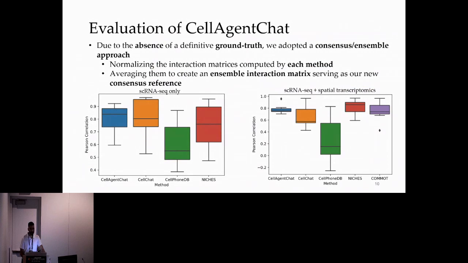We then computed the Pearson correlation between the newly calculated ensemble interaction matrix and the calculated communication patterns from each method. We found that CellAgentChat was comparable in performance with state-of-the-art methods CellChat, NICHES, and Komoot as well, but displayed much lower variability than these other methods and therefore was more robust across all data sets.